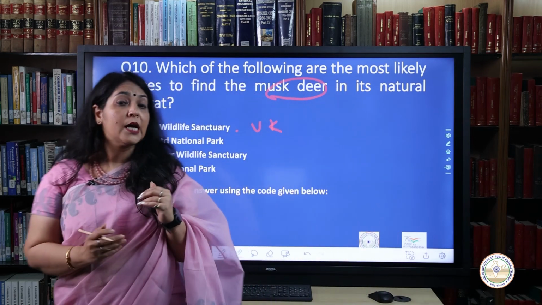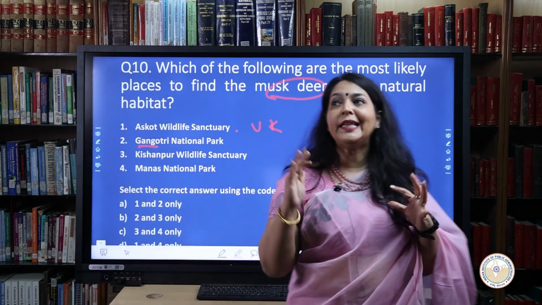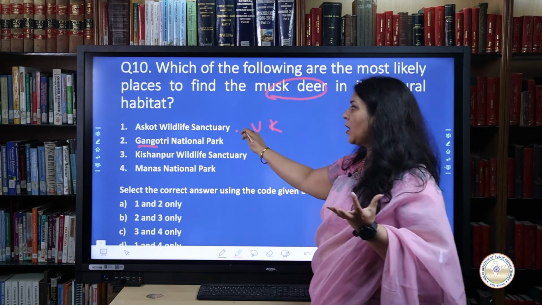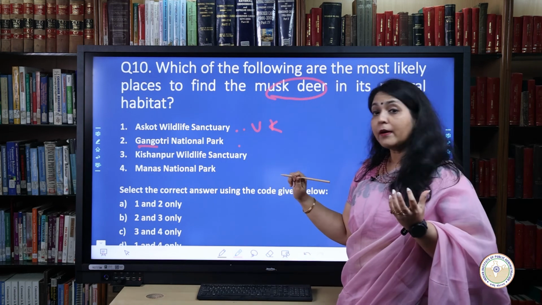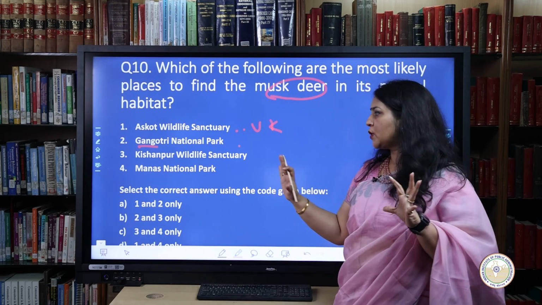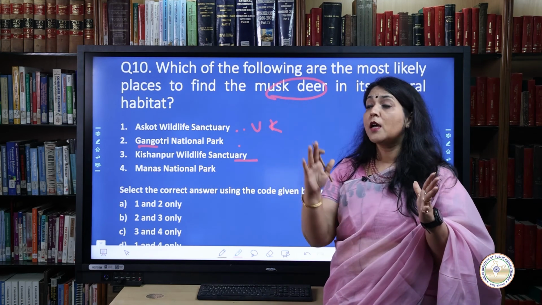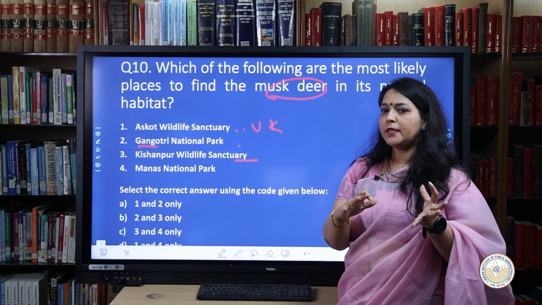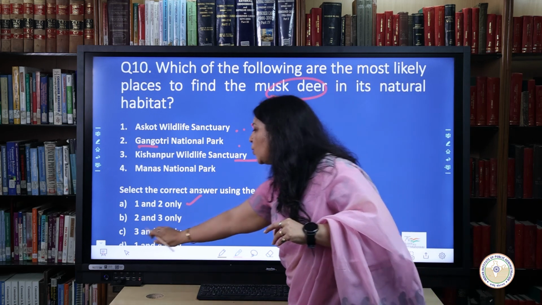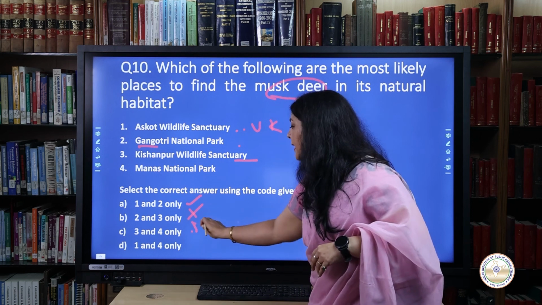After that, there is Gangotri National Park, as you can see in the second option. This is once again in the laps of the mighty Himalayas. Musk deer may be found in both Askot and Gangotri National Park. Now, you won't see musk deer in Kishanpur Wildlife Sanctuary, which is closer to Uttarakhand's Terai area, and neither will you find it in Manas National Park. As a result, the correct answer is A, which means only 1 and 2. You can very conveniently strike off the other options of B, C and D.